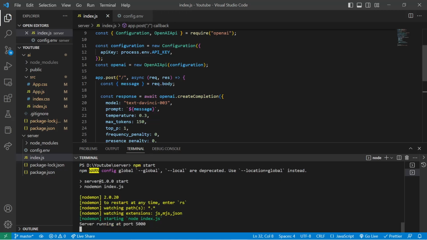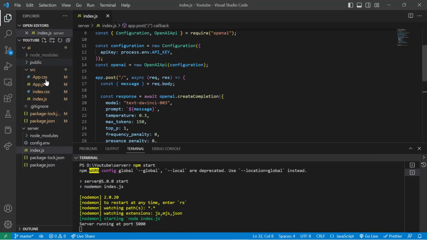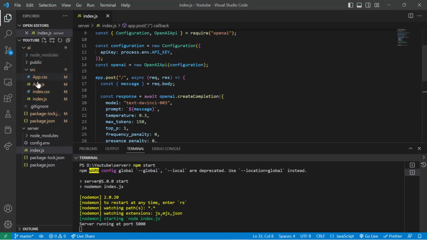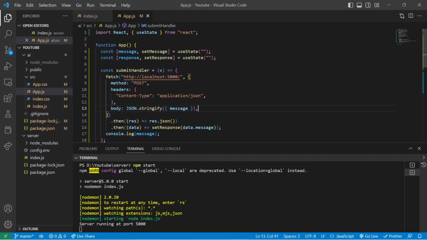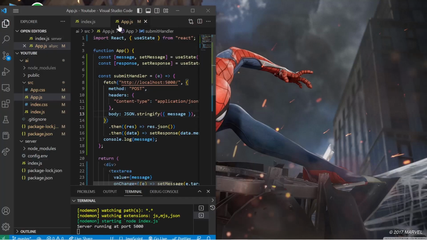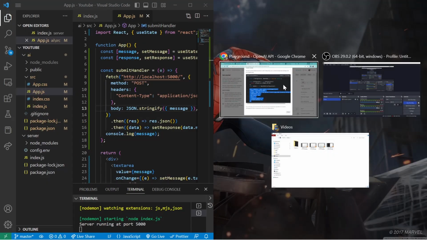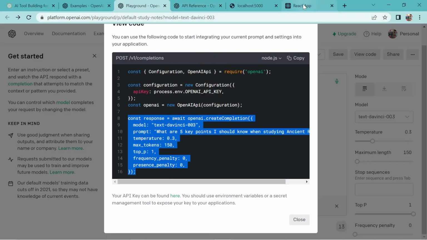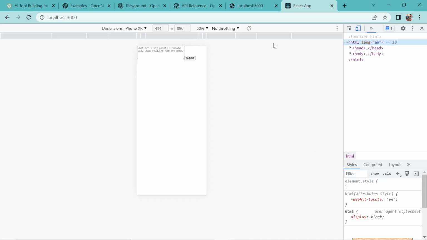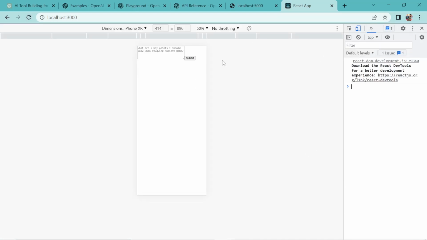So our server is up and running, and my front end is already running. Now we'll refresh this and open the console log, and we'll type anything.